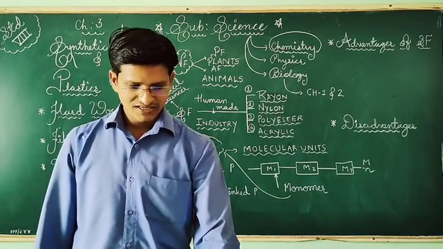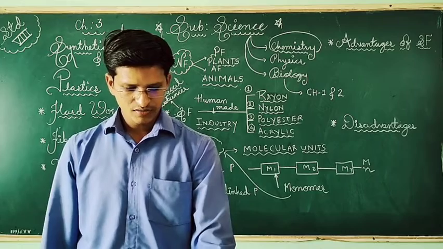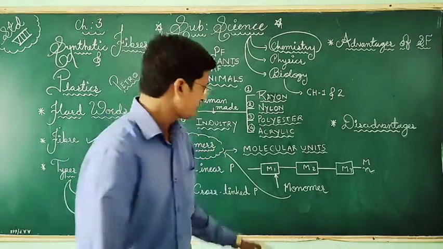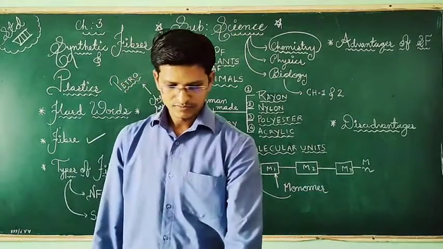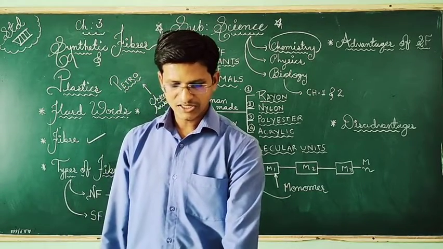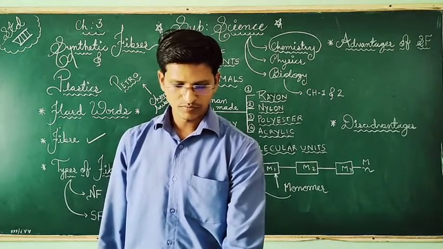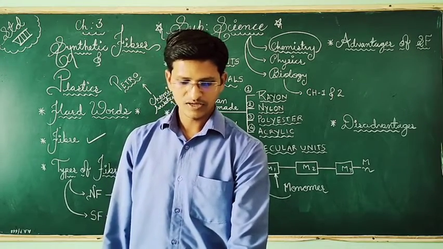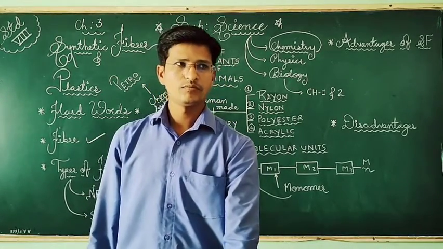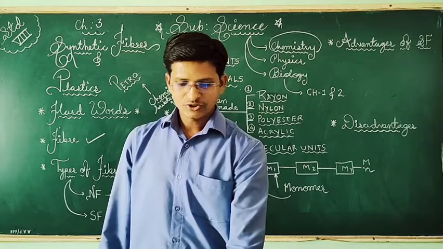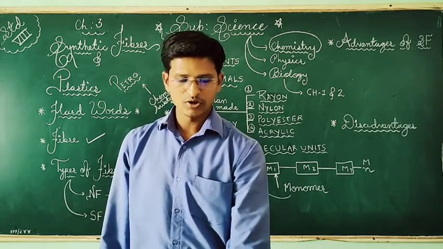So a monomer is a small molecule which can combine end to end in a large number to form a large unit, that is called polymer. A monomer is a small unit, only one unit. The definition of polymer is a very large unit formed by the combination of a large number of smaller molecules.